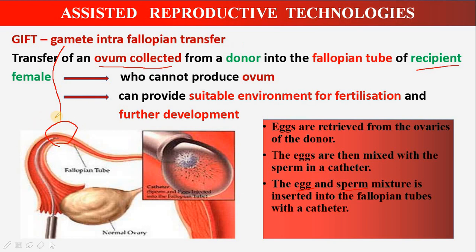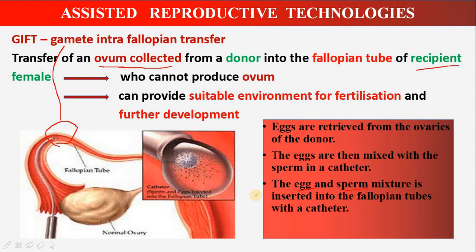I'll repeat this once again. This is how it is given in your textbook. It is transfer of ovum collected from the donor into the fallopian tube of the recipient female. So the ovum is collected from a donor female and it is introduced into the fallopian tube of the female who wants to conceive, but this female cannot produce the ovum but can provide the environment for the development of the fetus.